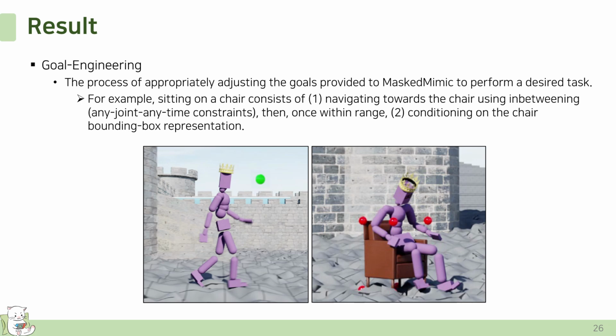For example, sitting on a chair consists of first navigating toward the chair using any joint anytime constraint, then, once within range, conditioning on the chair bounding box representation. By conditioning MaskedMimic on different goals at each stage of the task, the controller can be directed to perform a wide range of tasks without any task-specific training.